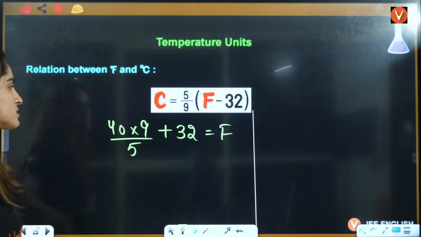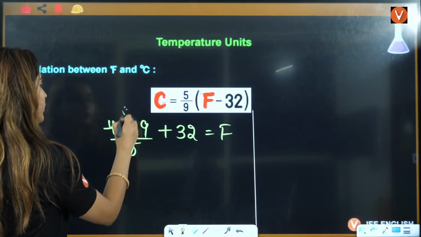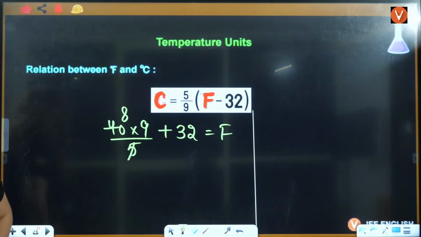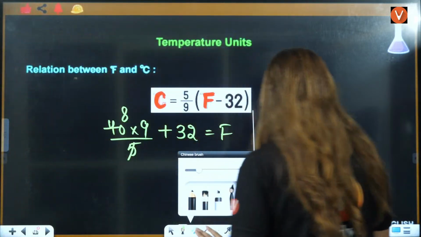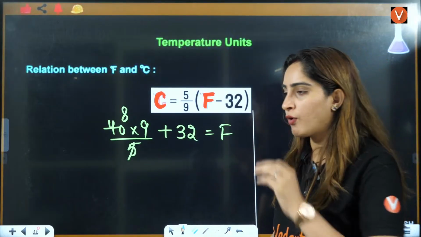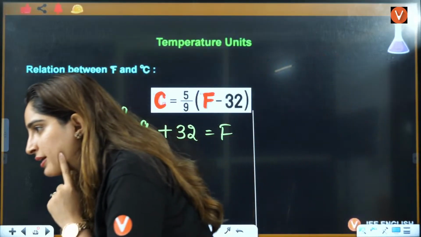Now beta, solve this. 5 into 8, right? You can easily solve this now. Everybody, I'm waiting for your answers in the chat box. Yes, everybody. So this was an easy one, right? What is the answer? Will this be negative? This will not be negative. If you're answering the last one, then yes.